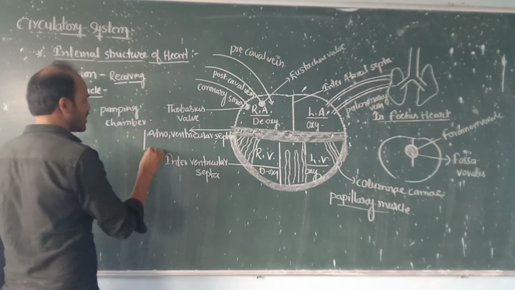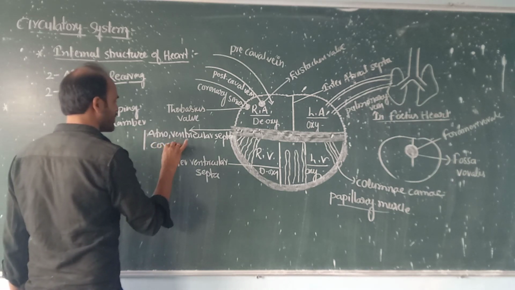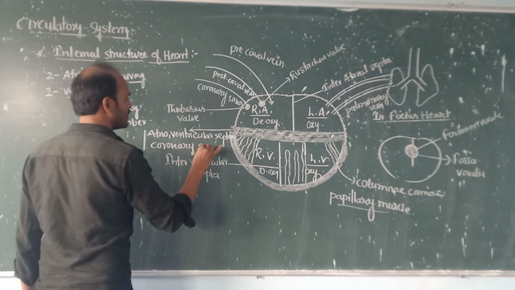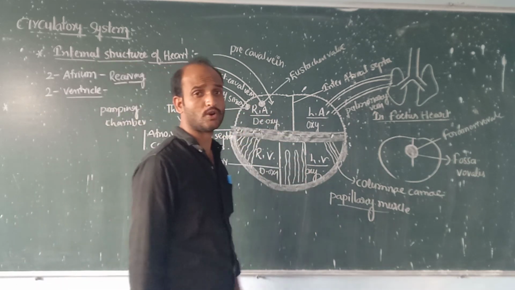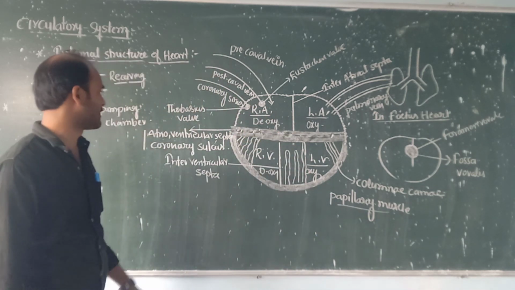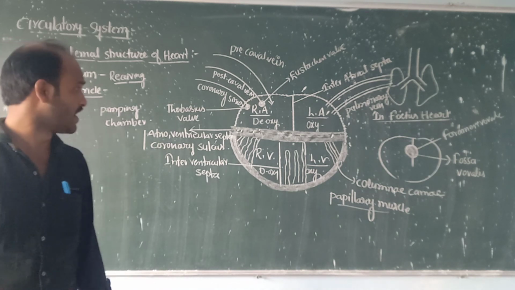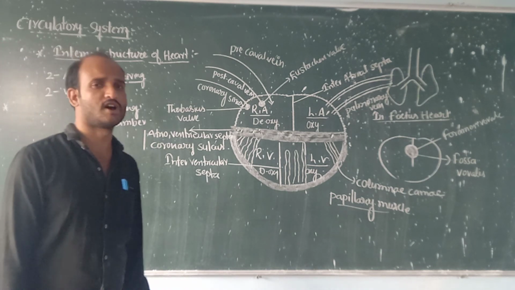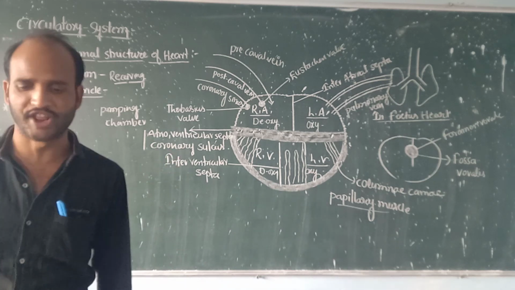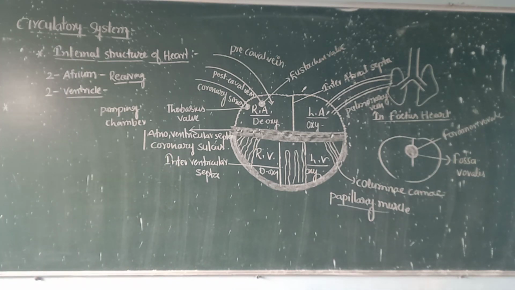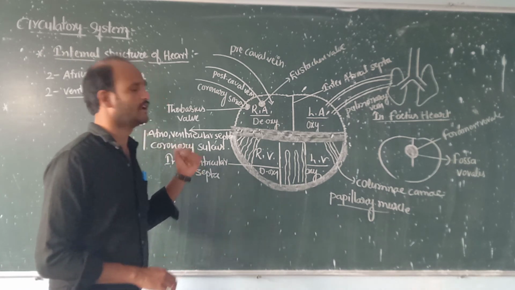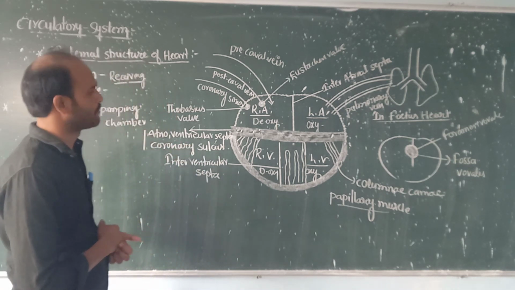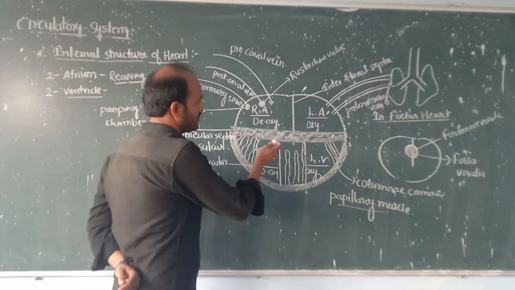It is also called the coronary sulcus. The atrioventricular septa is also called the coronary sulcus. Okay, these are the ventricles and atriums. Now come to the valves.